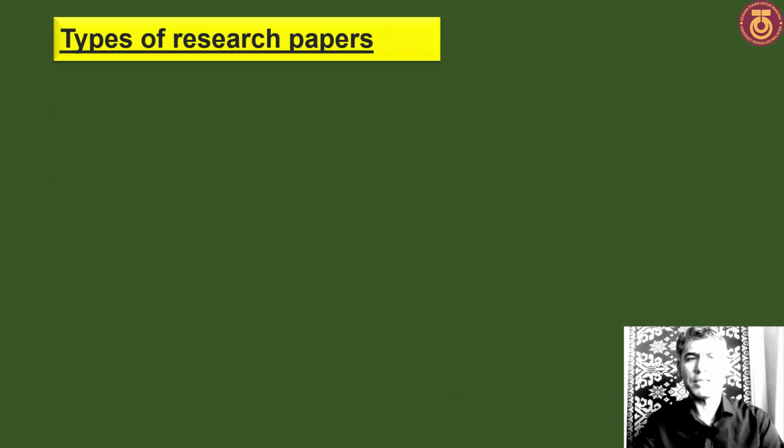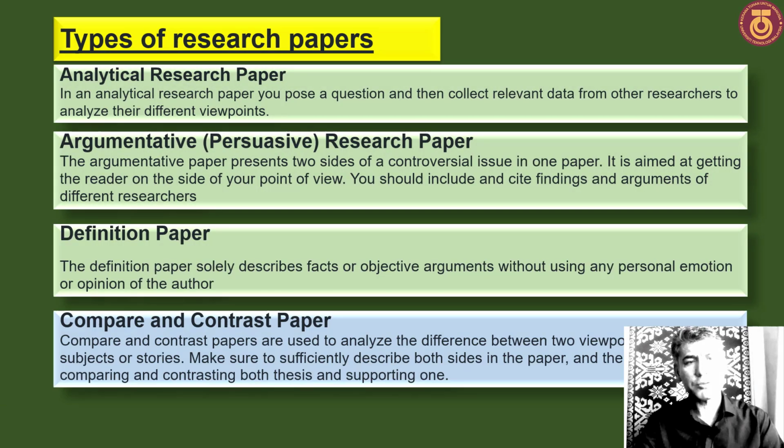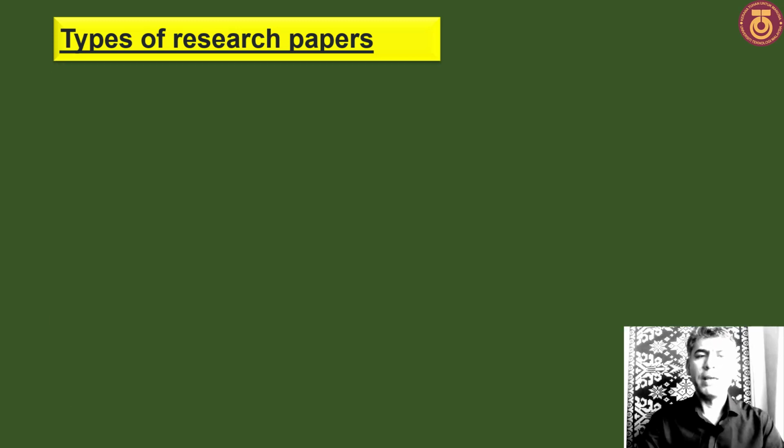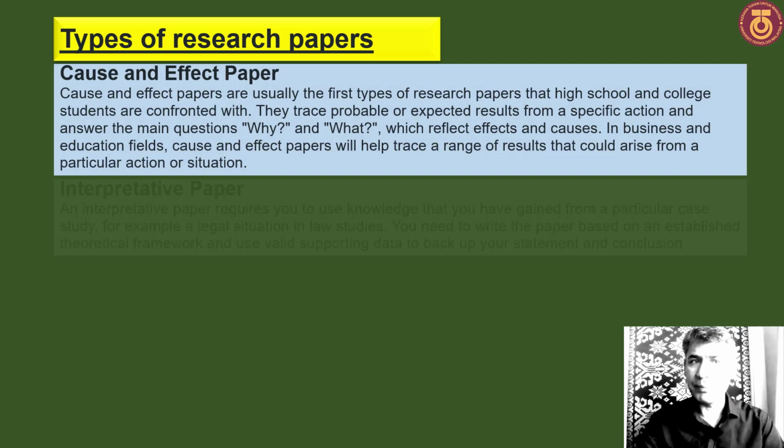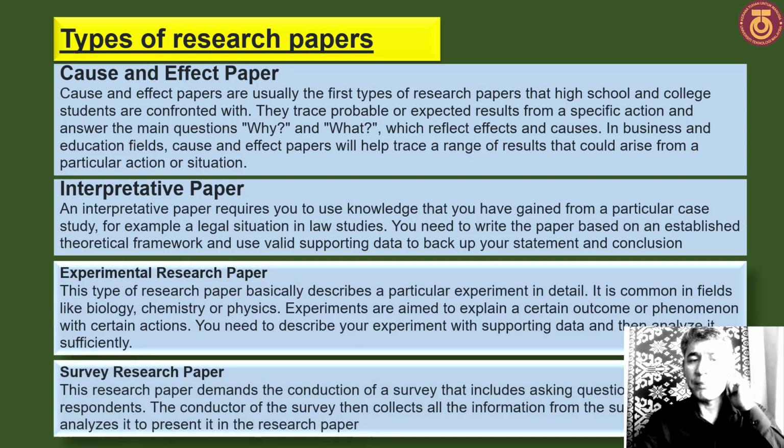So the main types of research paper, as explained, are the analytical research paper, argumentative research paper, definition paper, compare and contrast paper, cause and effect paper, interpretative paper, experimental research paper, and survey research paper. All of them, we can say, are types of research.